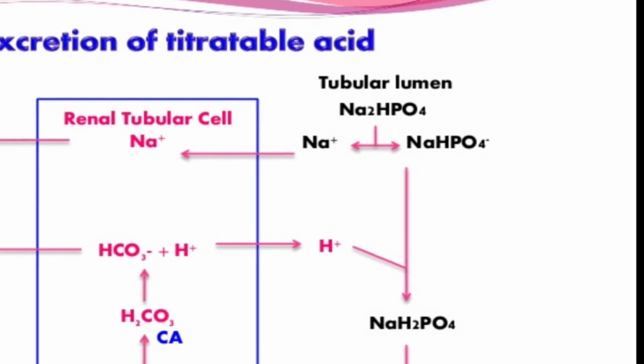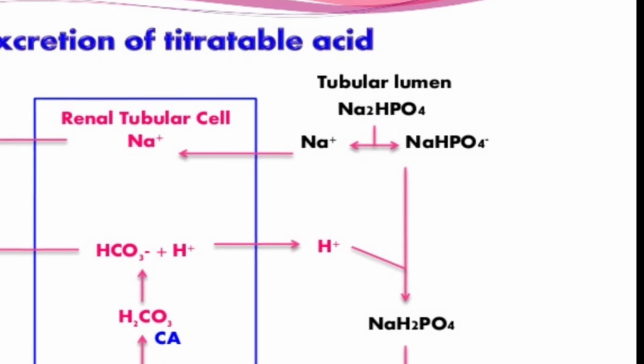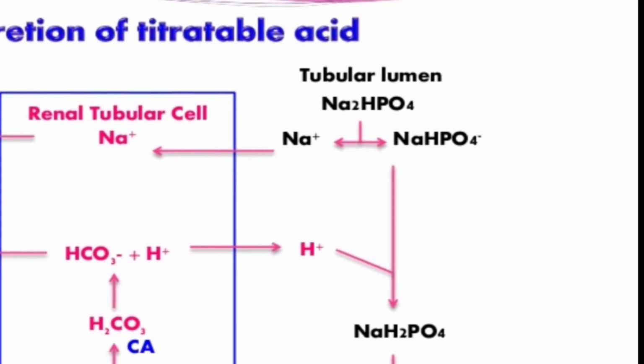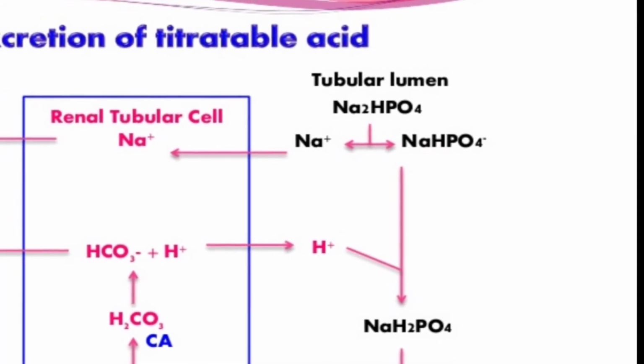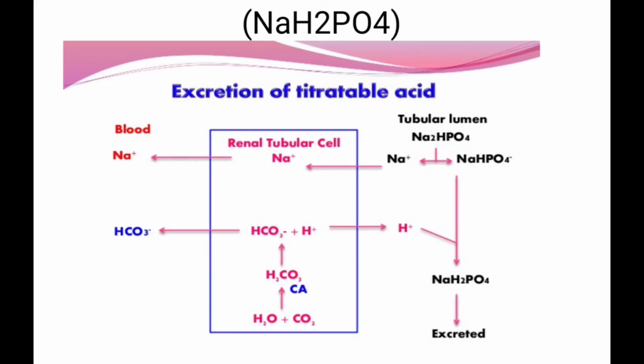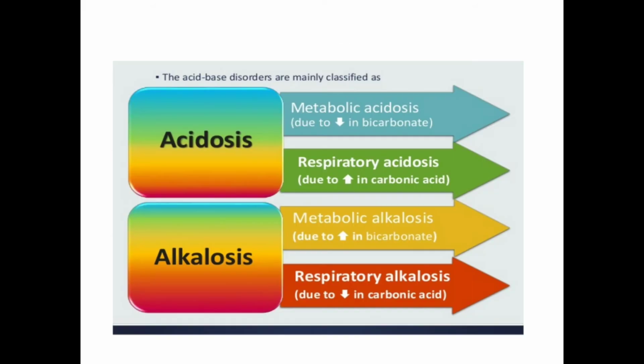H plus comes out and sodium goes into the renal tubular cell. So this H plus combines with Na2HPO4 to form NaH2PO4. NaH2PO4 is the titrable acid. If you remember just the word also, it's okay.